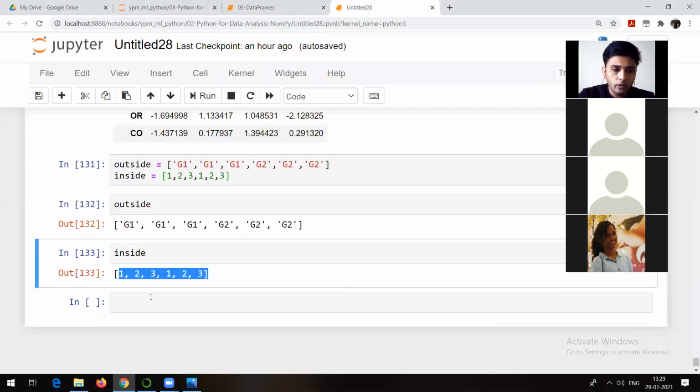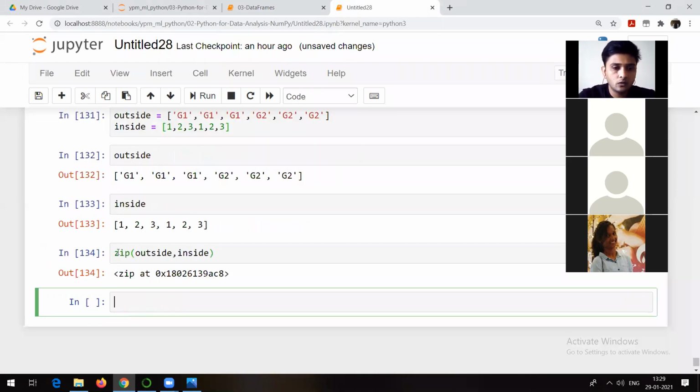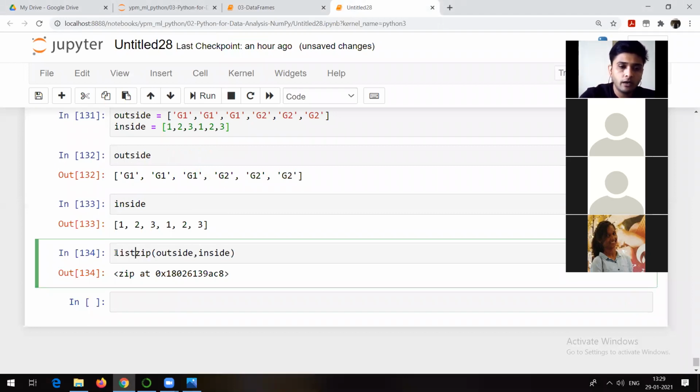Now, what am I doing is, let me tell you, there is a command called zip. The zip command is going to zip the elements together. Suppose I am doing zip outside comma inside. What is the output of this? If I want to see the output, we have to typecast it in some data structure, maybe a list or something. Suppose I will typecast it in a list.